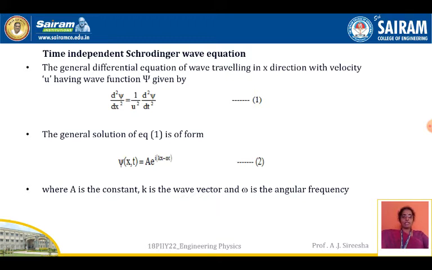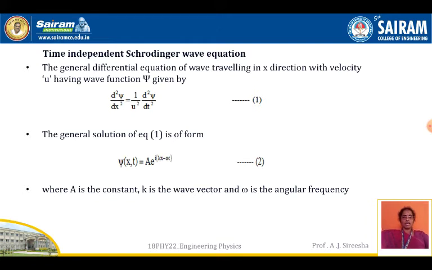The wave function determines the probability density, the normalization condition, and the properties of the wave function. All these things we have seen in the previous sessions. With that knowledge, we are going to see the time-independent Schrodinger's wave equation. The general differential equation of a wave traveling in x direction with a velocity u having a wave function psi is given by. What is psi? Psi is a wave function associated with a particle. Now we are going to see how this equation was derived by the scientist Schrodinger. That equation is known as Schrodinger's wave equation, which is independent of time. Therefore, it is said to be the time-independent Schrodinger's wave equation.